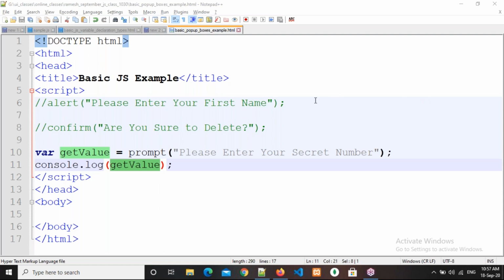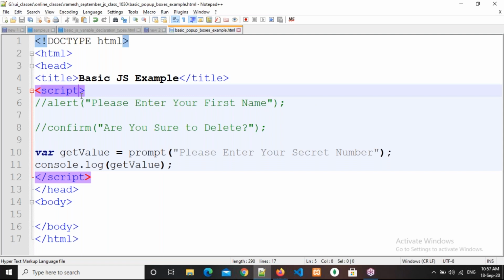So this is how we will use alert, confirm and prompt boxes. Now if we observe, in which scope are we writing? In the global scope only. In real time, we don't write anything directly in the global scope except declaring some variables. Most of the time we declare in the function scope. We have global scope, function scope, block scope and lexical scope. One by one we'll discuss.